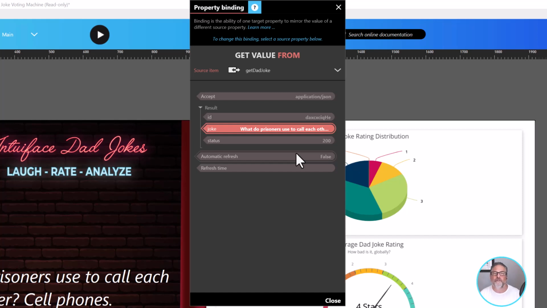There is so much you can do with web APIs and Intuiface thanks to API Explorer. API Explorer makes it so simple for you to work with those APIs, incorporate them in your experience. That means you're getting data in real time. And by the way, it's not just reading. You can push information as well. Maybe you're turning on the room lights or you're interfacing with some thermostat. I don't know. If it has a web API, you can work with it, reading from, writing to. It's amazing stuff.